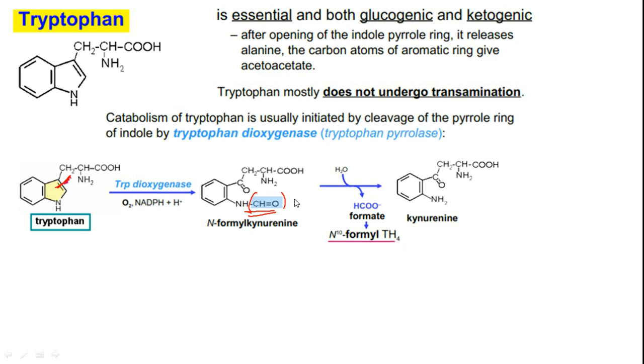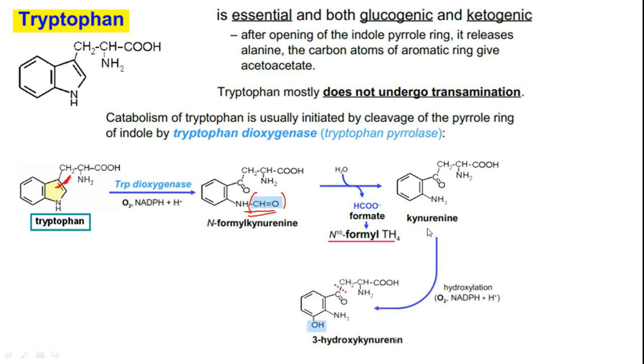Then upon hydrolytic cleavage, this part will be cleaved as formic acid, which will be loaded onto tetrahydrofolate as a formyl unit, HCO, an aldehyde group. The remaining part is what we call kynurenine. Here cleavage happens, and this part is nothing but alanine.